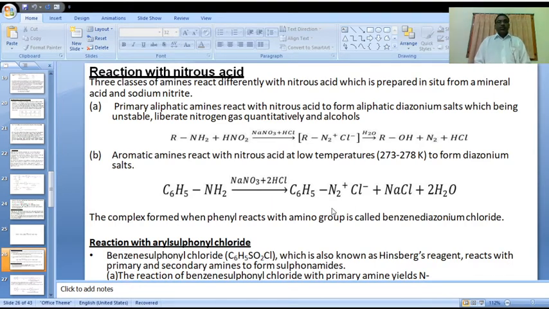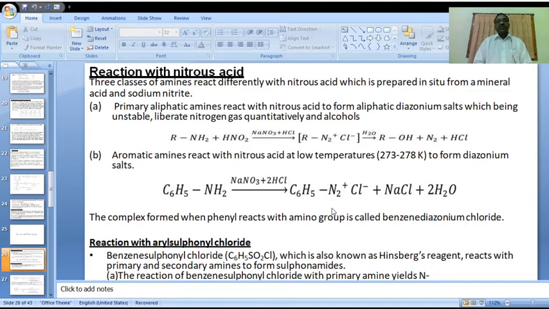Now let us go to another type of chemical property, reaction with nitrous acid. Nitrous acid, its formula is HNO2. What happens in the reaction? We will observe the reaction part.